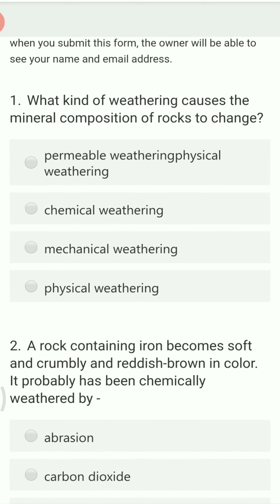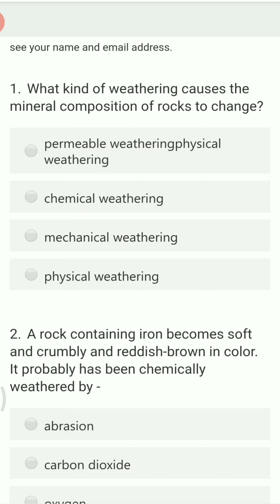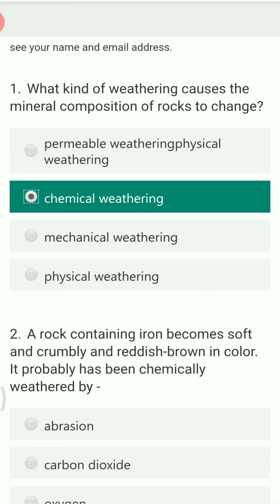What kind of weathering causes the mineral composition of rock to change? The options are permeable weathering, chemical weathering, mechanical weathering or physical weathering. Whenever the mineral composition is changed, it is changed only in the case of chemical weathering. It is not changed in mechanical or physical weathering. You can see a tremendous change in the composition of the original rock and the weathered rock only in the case of chemical weathering.